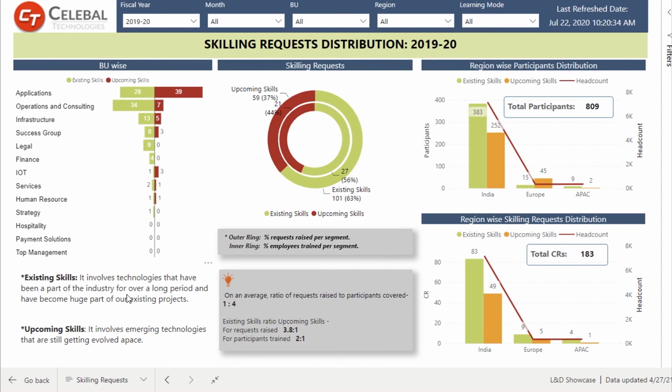For major insights, we can see that the existing skills have been part of the industry over a long period, whereas the upcoming skills are the new emerging technologies right here.